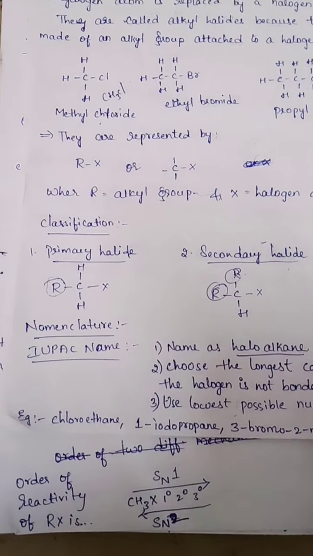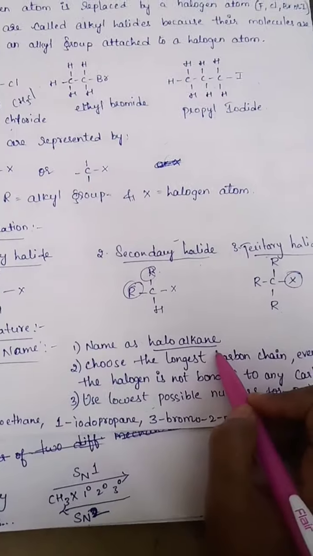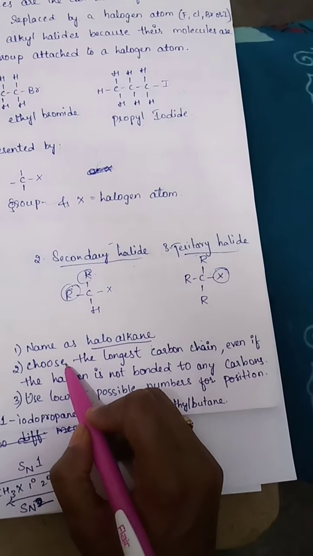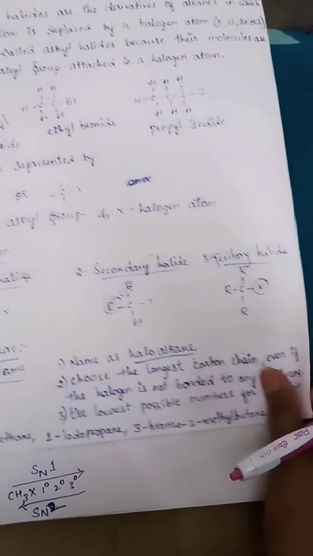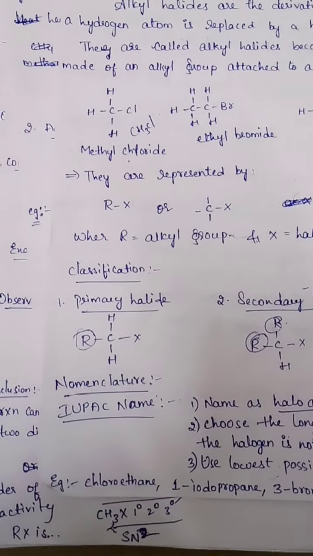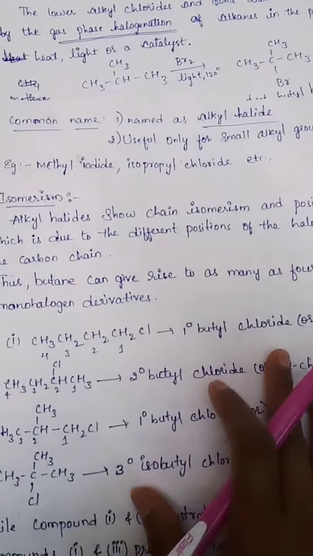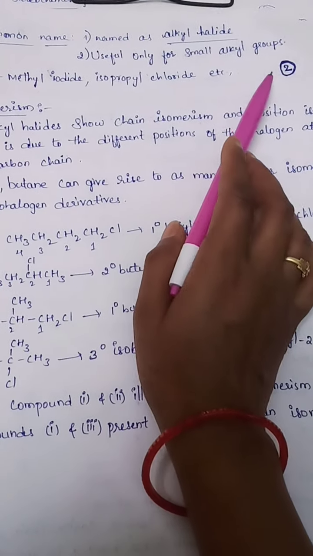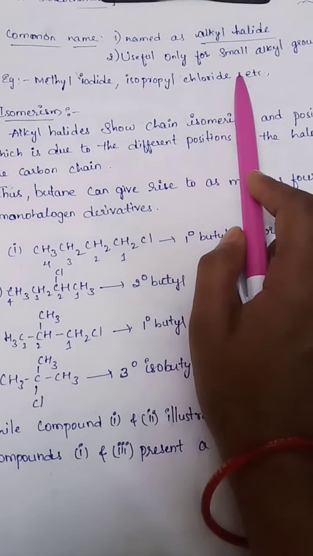Next, nomenclature. First we have the IUPAC name. The IUPAC name is named as haloalkane, and it chooses the longest carbon chain even if the halogen is not bonded to it, and uses the lowest possible numbers for the positions. Examples are chloroethane, iodopropane, bromo-2-methylbutane. Next, what is the common name? The common name is named as alkyl halide and is useful only for small alkyl groups. Example, methyl iodide, isopropyl chloride, etc.